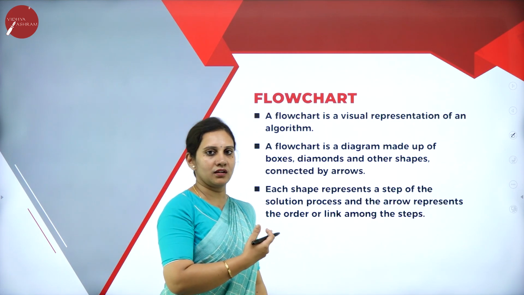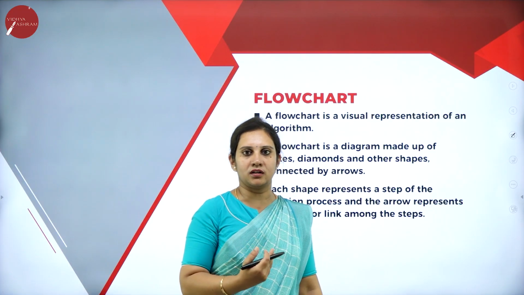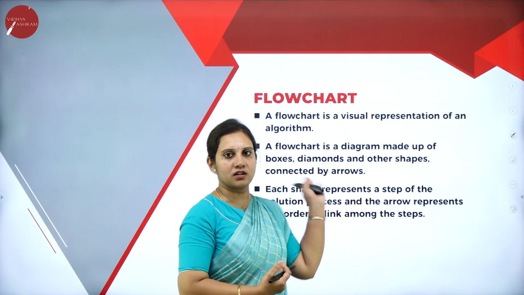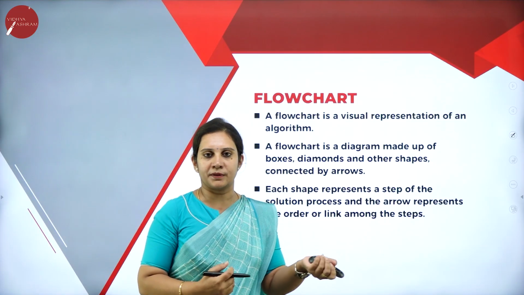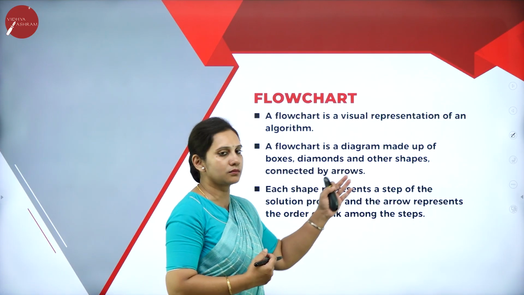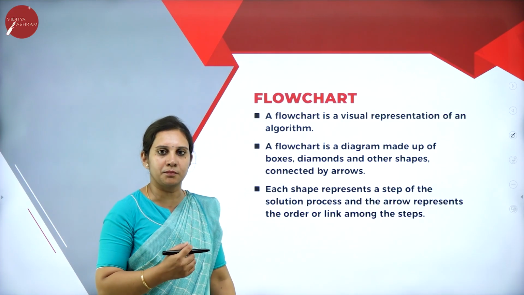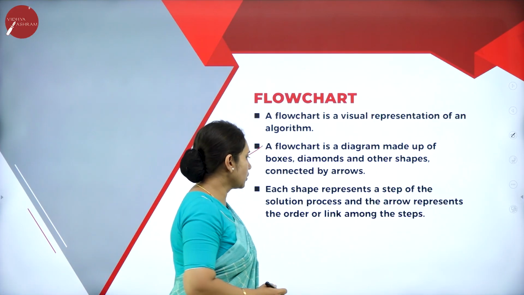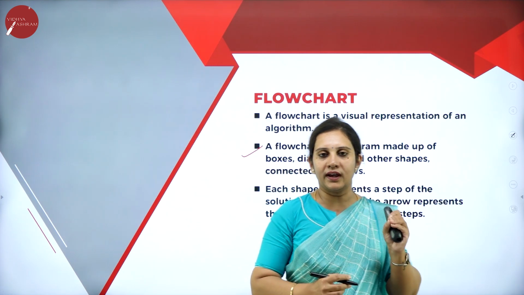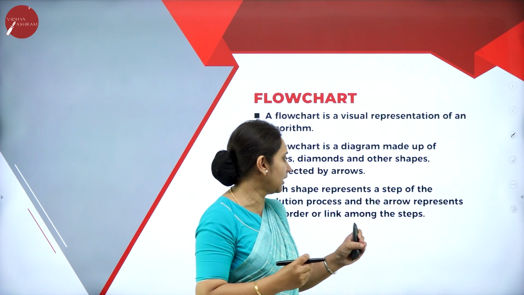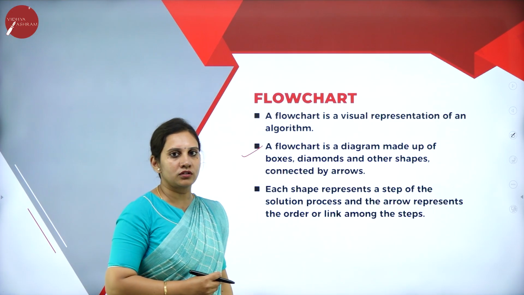So one method is the flowchart. What exactly does flowchart mean? A diagrammatic representation of the algorithm, or visual representation of the algorithm, is known as the flowchart. So what is that visual representation? We will see that the flowchart diagram is made up of boxes, diamonds, shapes and symbols, which are connected by arrows, and it is called the flowchart. Each shape here represents a step in the solution, where the arrow represents the flow of control, linking among the steps. So that is about the flowchart.